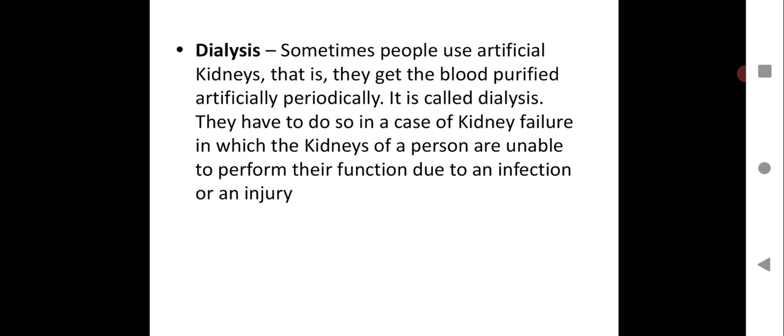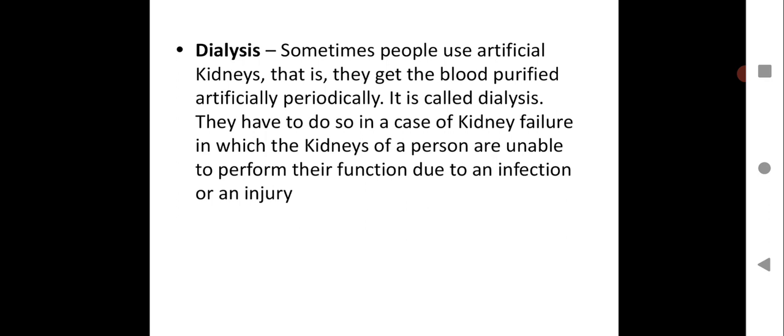The kidneys help in getting rid of toxic waste from the body. They help in purifying the blood. So if the kidney fails, then the toxic waste will remain in the body. It will make the blood toxic and that will be very harmful. That can lead to death. So in such cases, a scientific process, a method, is used. That scientific method is called dialysis.